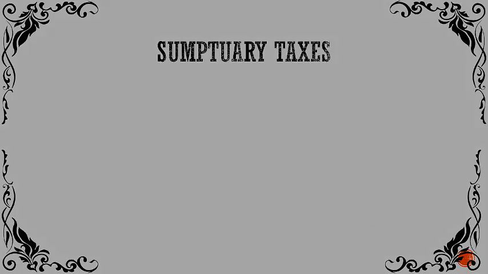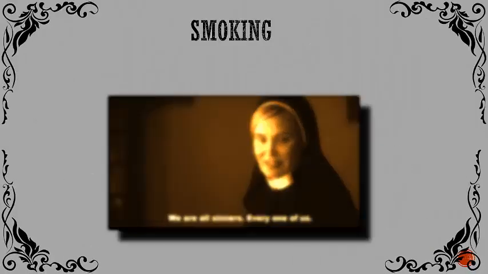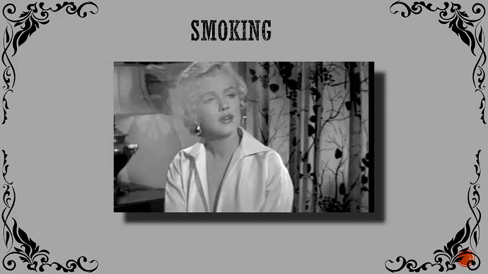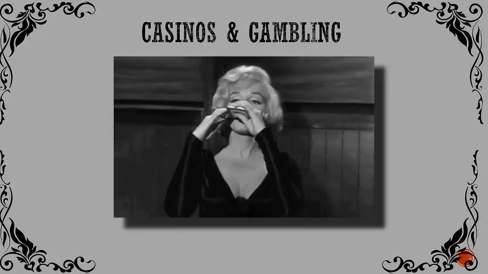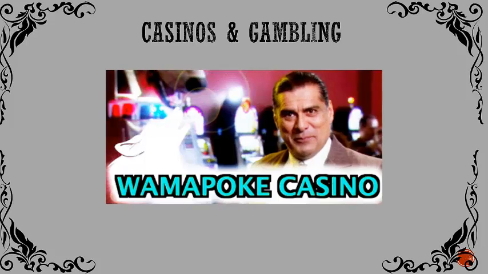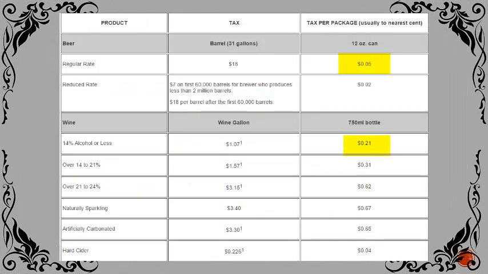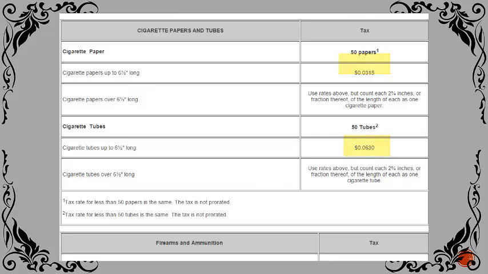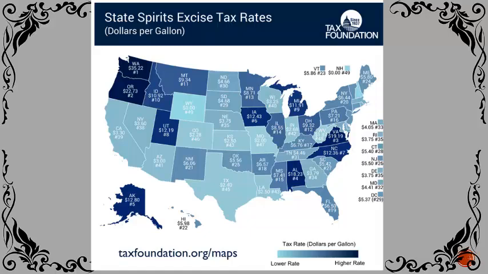Finally, there's another type of excise tax, the sumptuary tax, aka the sin tax. These are taxes that are leveraged on items such as smoking, alcohol, and casinos and gambling. Like gasoline, the federal government leverages a tax on cigarettes and alcohol. States then impose an additional tax on those services, and the rate of tax can range from state to state.